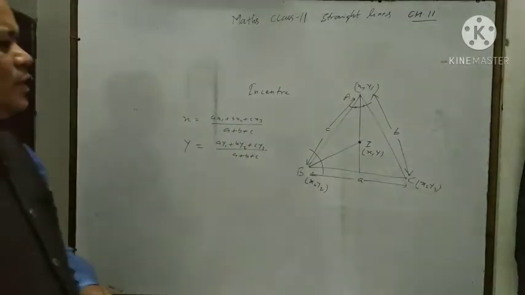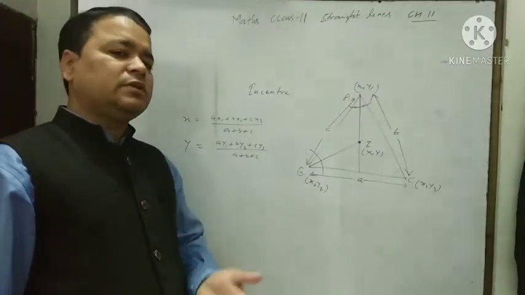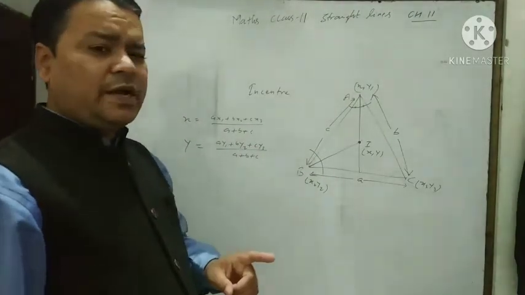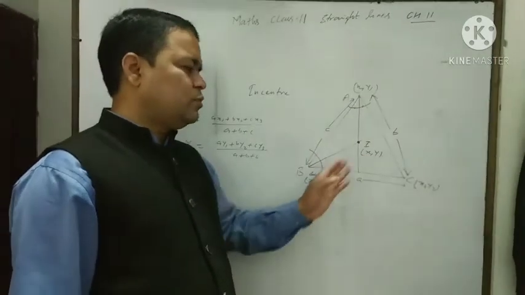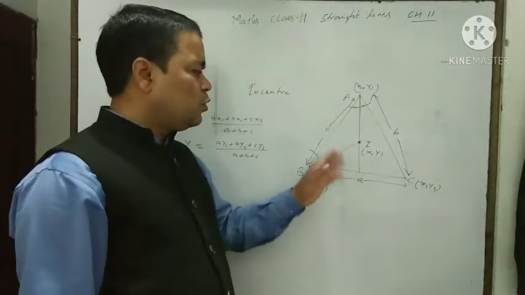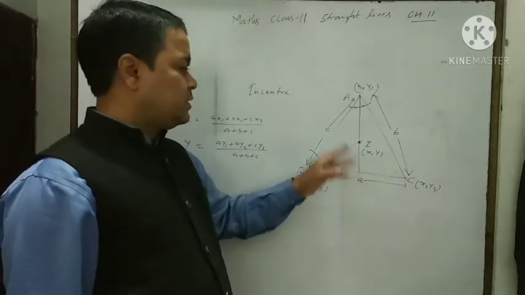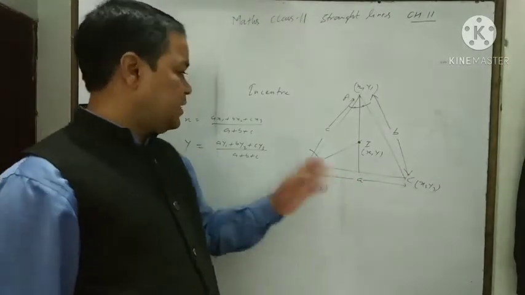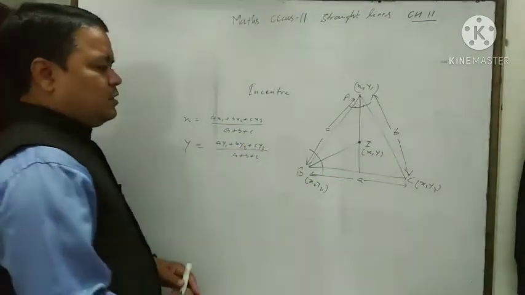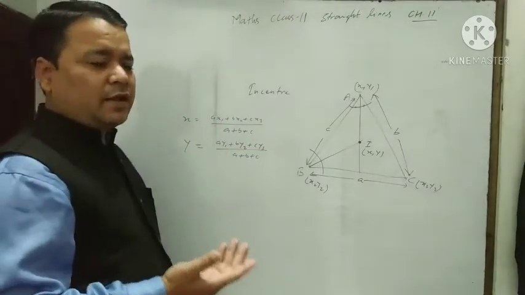In this way, we can find the incenter, which is different from the centroid. For centroid, it is only x1 plus x2 plus x3 by 3 and y1 plus y2 plus y3 by 3. There is no relation to the length of the sides of the triangle for the centroid. But for the incenter, we should use the lengths of the sides of the triangle also.